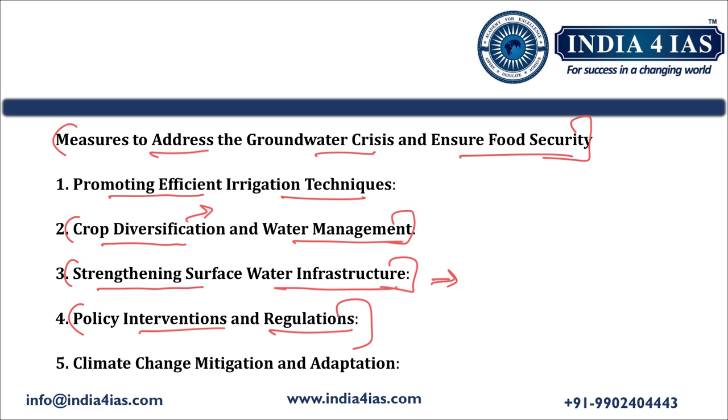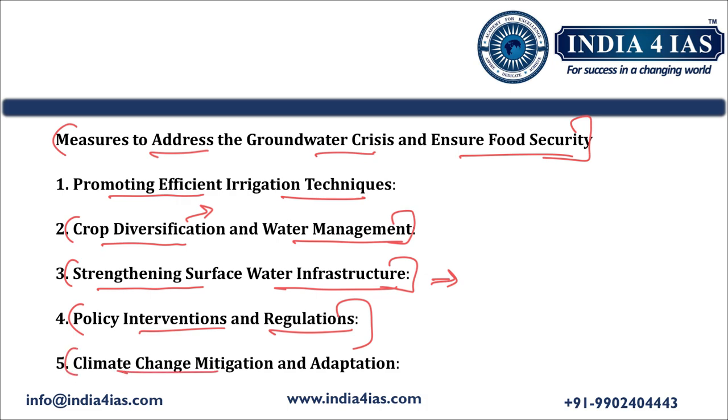The implementation of water metering and water pricing for large-scale agricultural use can discourage unsustainable groundwater usage. Also, strengthening community-based water management systems, where local stakeholders take responsibility for managing and conserving groundwater resources, can lead to more sustainable water practices.